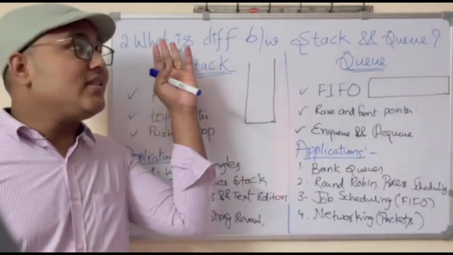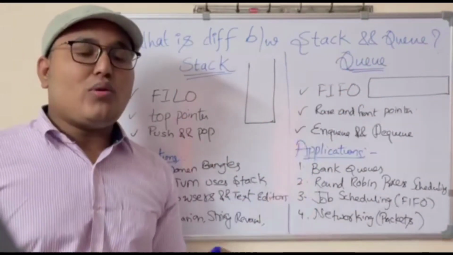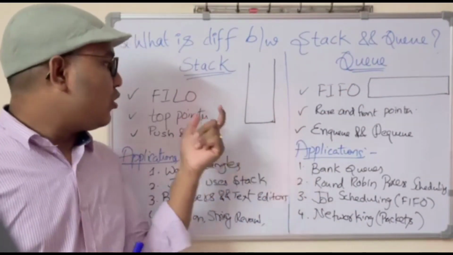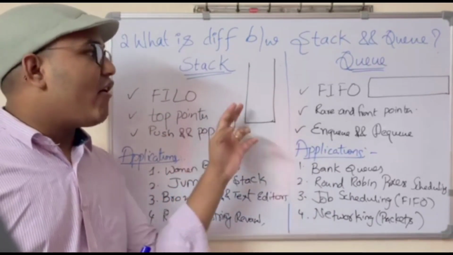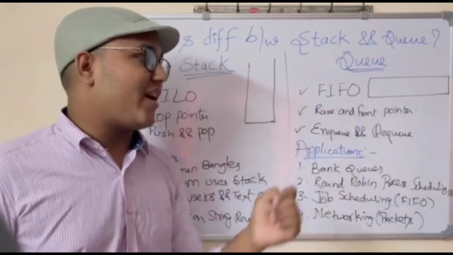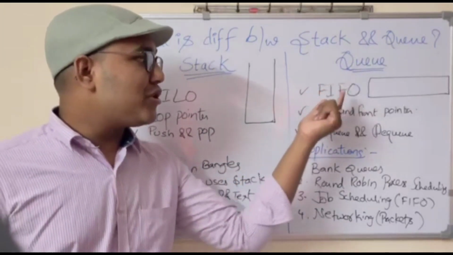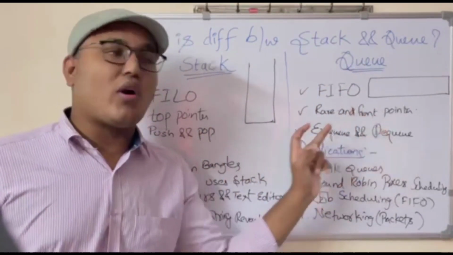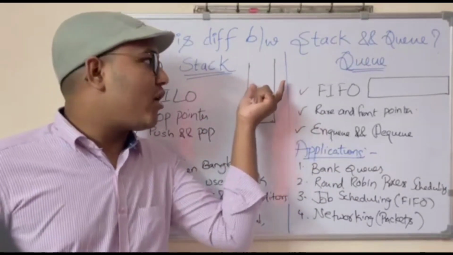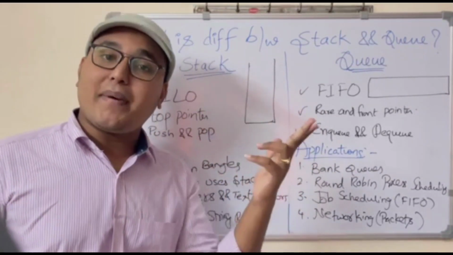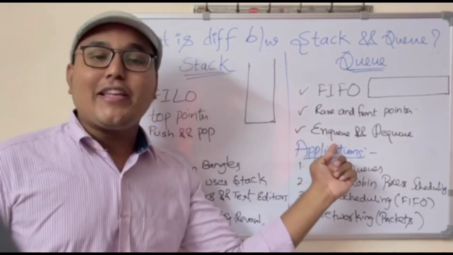The second question is, what is the difference between stack and a queue? So basically these are 2 data structures which we have. First one is stack. Stack follows the first in last out phenomenon, whereas queue follows the first in first out phenomenon. And stack has a pointer called top pointer, whereas queue has 2 pointers. One is front pointer and second one is rear pointer. And third one is the operations that are performed in the stack are push operation, pop operation and peek operation, whereas the operations that are performed on queue are enqueue and dequeue.